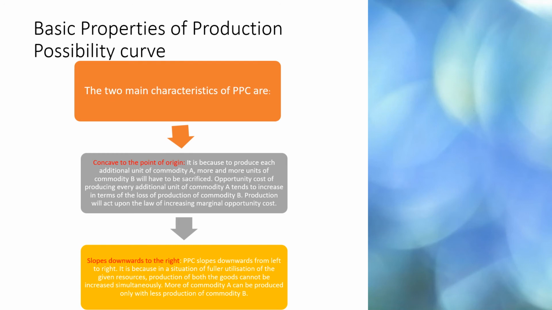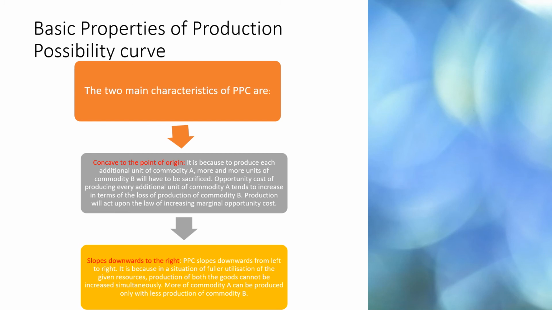We can measure MRT on the PPC. MRT between the production possibilities always measures the amount of change in possibilities. As MRT increases, because no resource is equally efficient in production of all goods, the PPC slopes downward and is concave to the origin. Second is slopes downwards to its right.